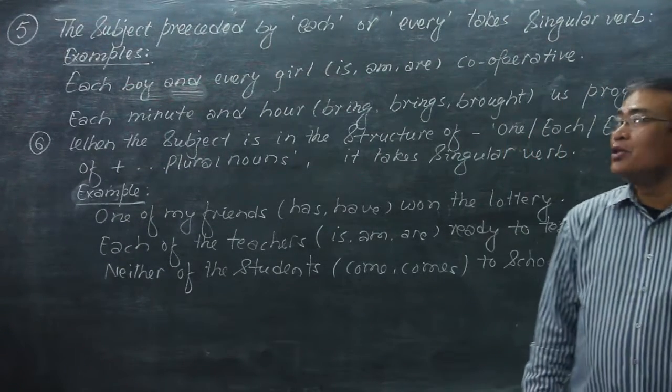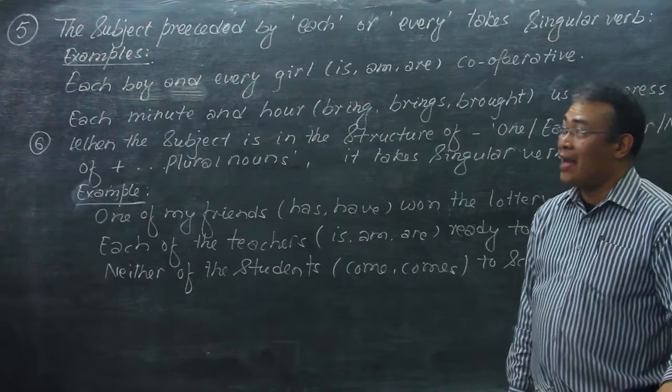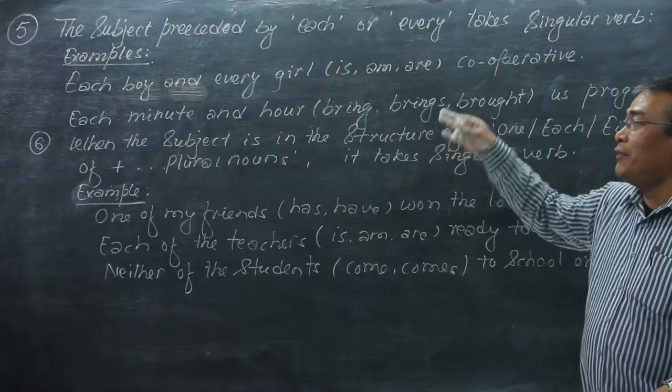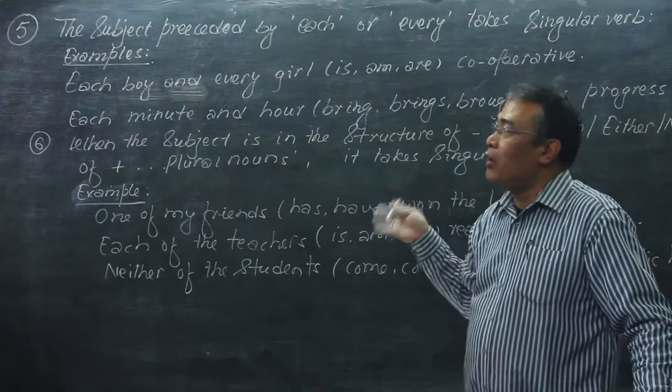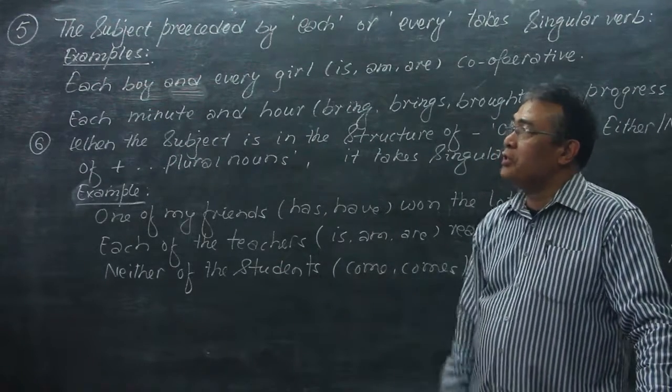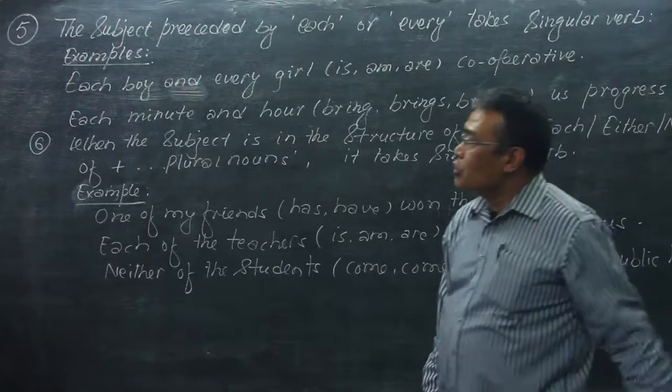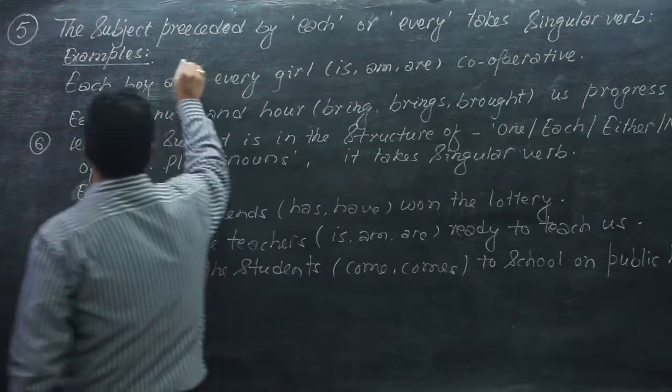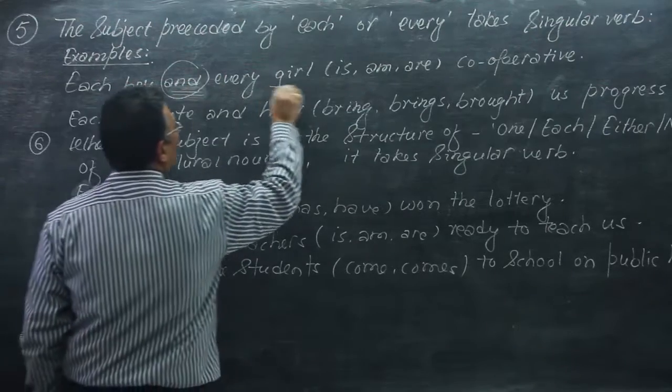Now again, the two subjects combined with and, but this time we have a different condition. The two subjects are combined with and here, boy and girl.